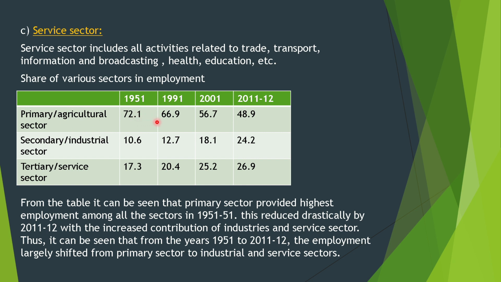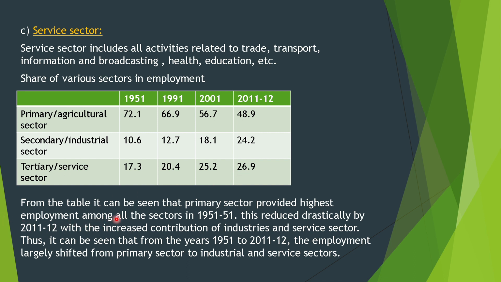50-51, 52.7, 51.2. Then 1991 66.9, then 2001 56.7, then 2011-12 48.9%. Secondary or industrial sector 10.6, 12.7, 18.7, 18.1, 24.2. Tertiary services 17.3, 20.4, 25.2, 26.9.